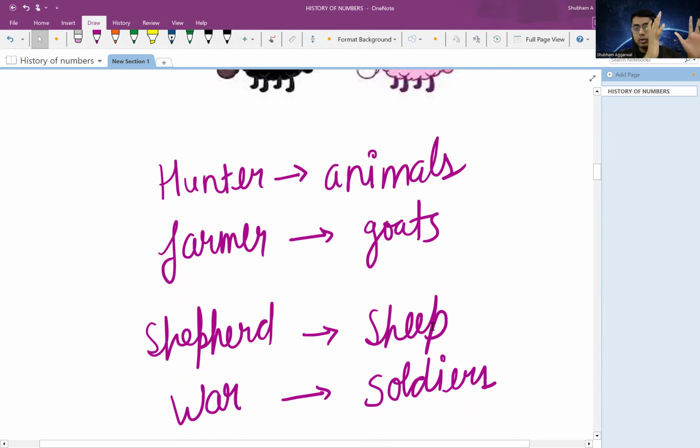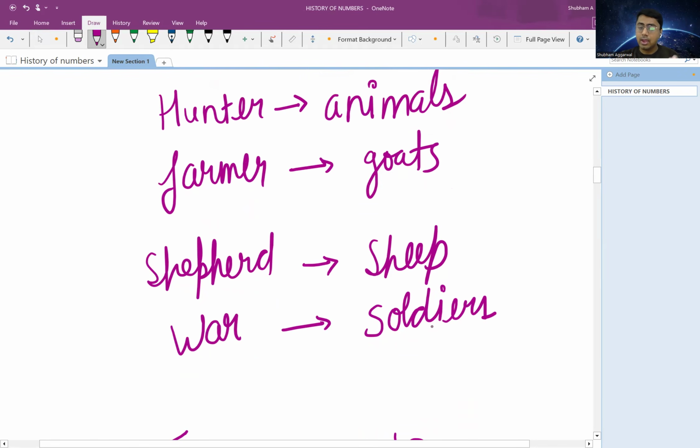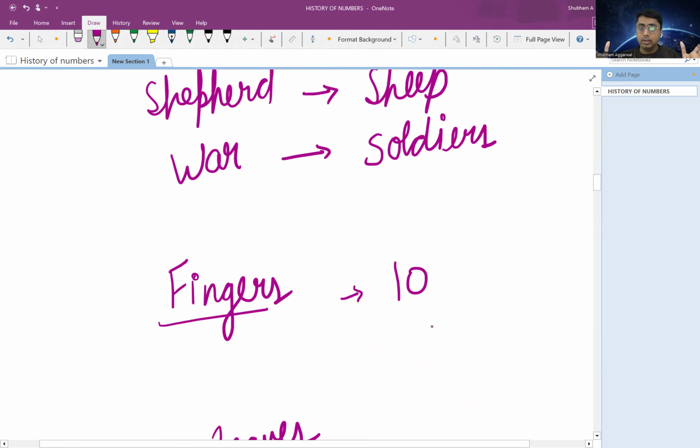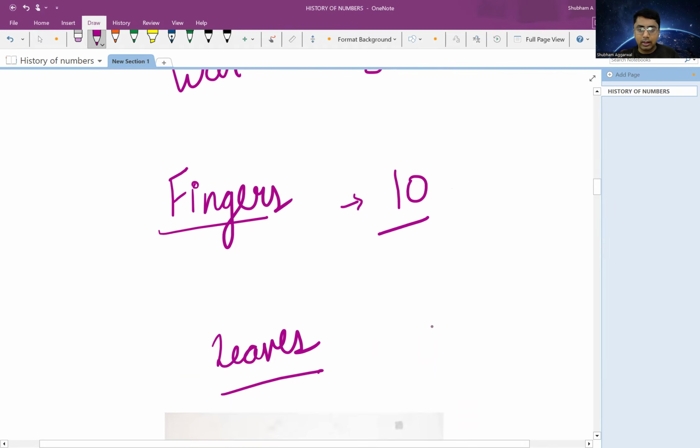So we moved back thousands of years, to when there were no numbers. But still, humans needed to keep track of so many things like goats, sheep, other animals, soldiers, everything. And we know that the primitive man was very intelligent, that makes humans different from other species, right? So they started using different things that were available in nature to count and keep track of different objects. They started using fingers, but it had its own limitations. I have a limited number of fingers.